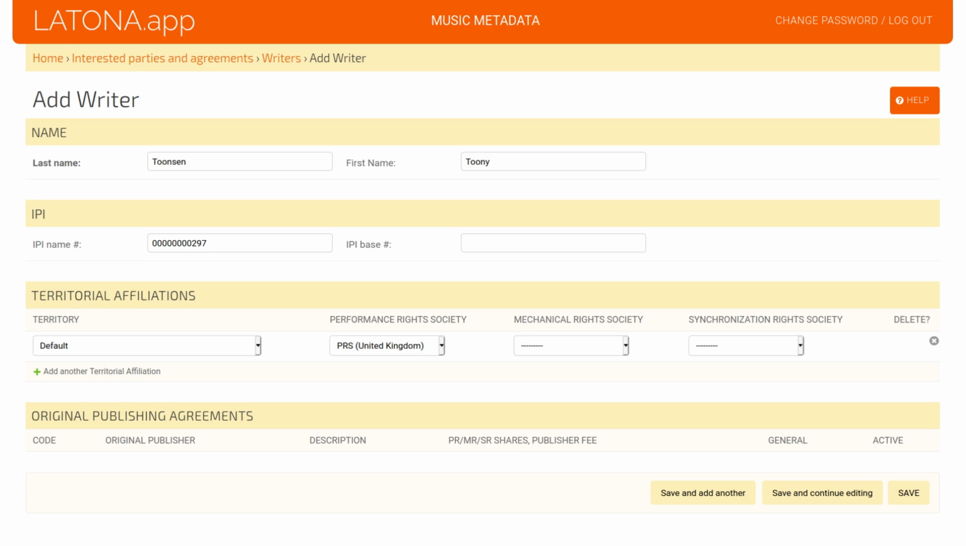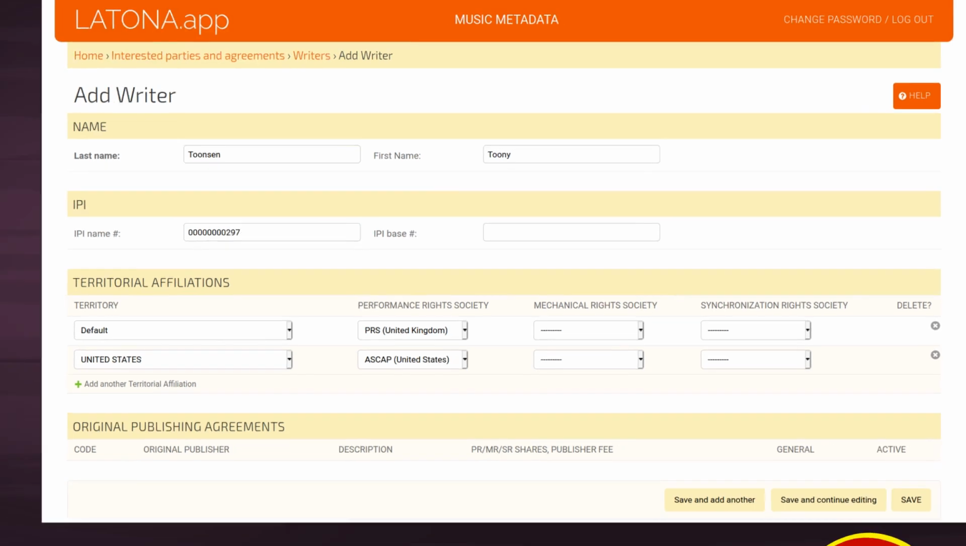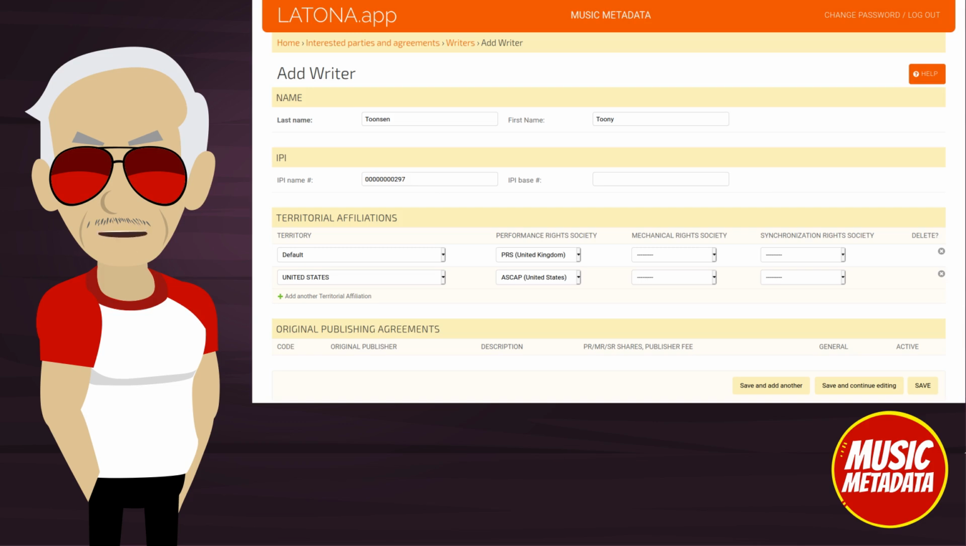This is how it would look for a writer affiliated with PRS. And here, if the writer has multiple affiliations. Note that, in some countries, writers are affiliated with mechanical rights organizations, while in most, they are only affiliated for performance. The fourth part is where original publishing agreements are shown, but they are entered elsewhere. We will come back to this view once we have covered them.